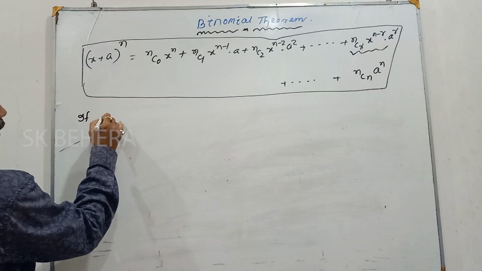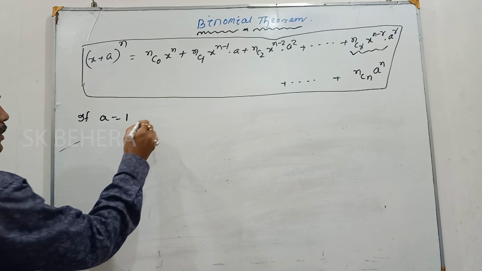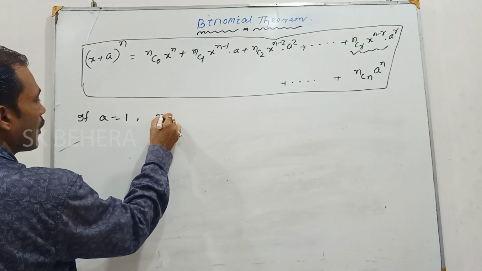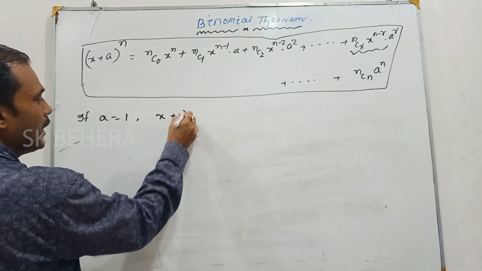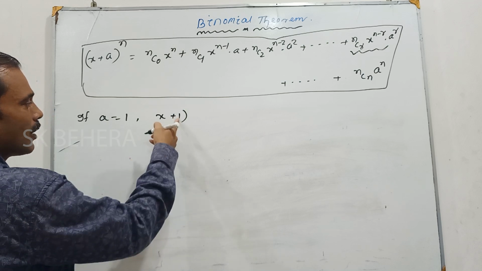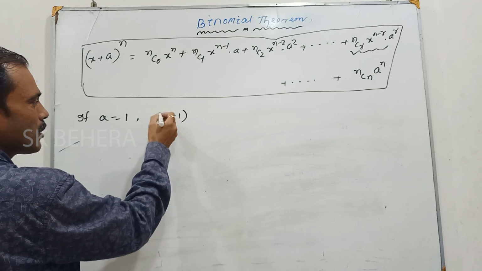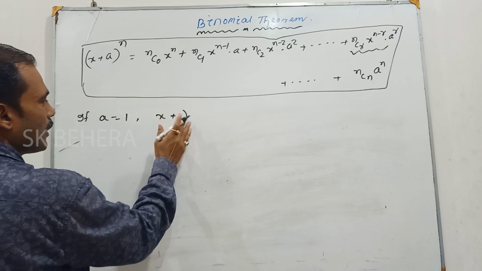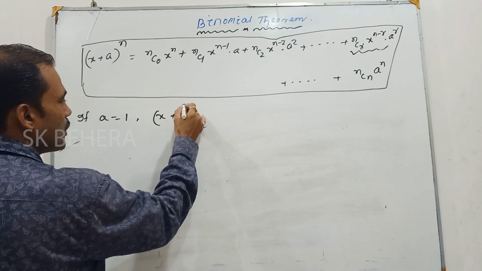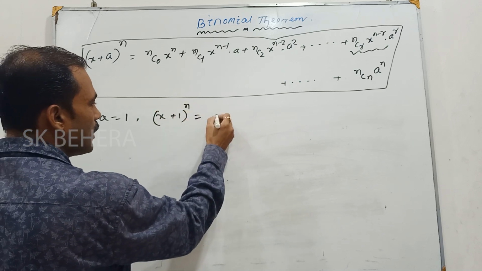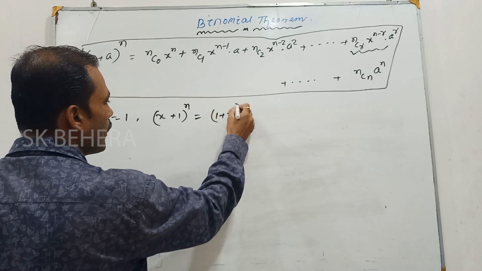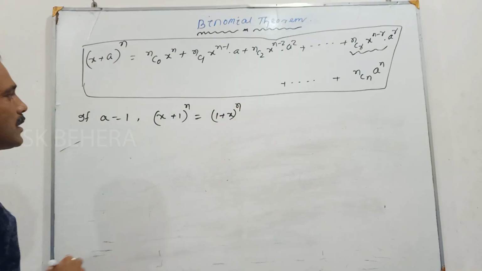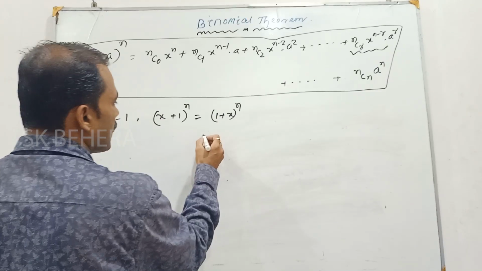If a is equal to 1, then it will be x plus 1, or you may write 1 plus x, because x plus 1 is equal to 1 plus x. So this will be x plus 1 to the power n, or 1 plus x to the power n. So what will this be?